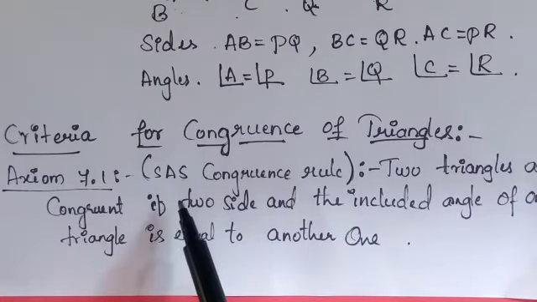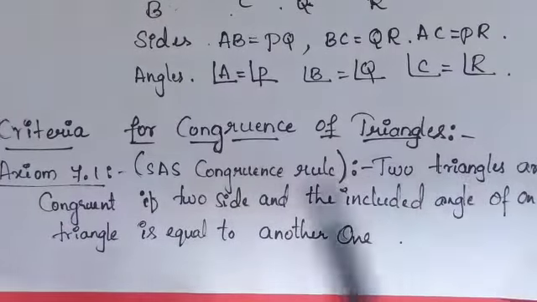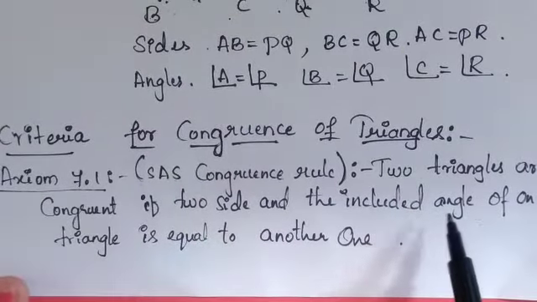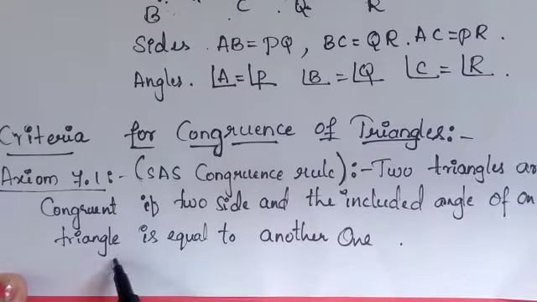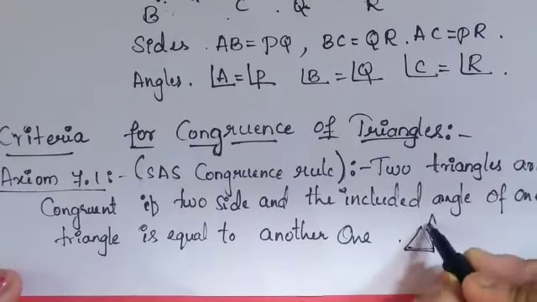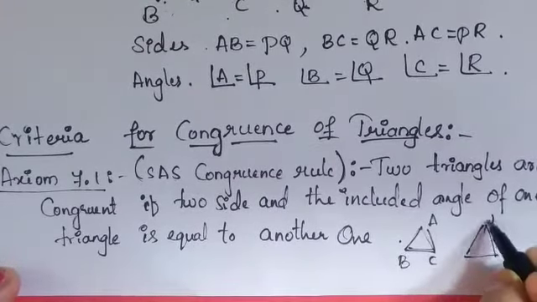First, here is the first axiom, that is axiom 7.1. Two triangles are congruent if two sides and the included angle of one triangle are equal to those of the other one. Say you have two triangles, one I am going to take as ABC, another as PQR.